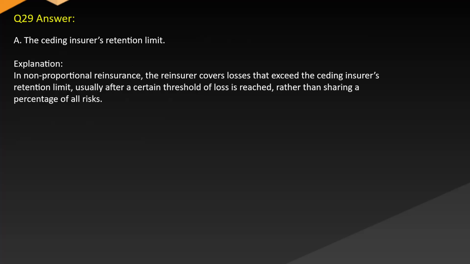Answer: A. The ceding insurer's retention limit. Explanation: in non-proportional reinsurance, the reinsurer covers losses that exceed the ceding insurer's retention limit, usually after a certain threshold of loss is reached, rather than sharing a percentage of all risks.